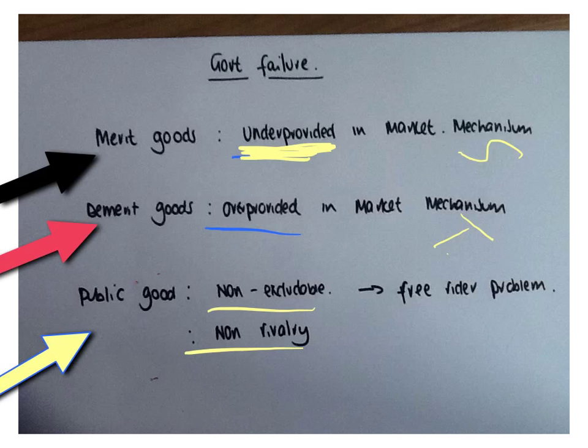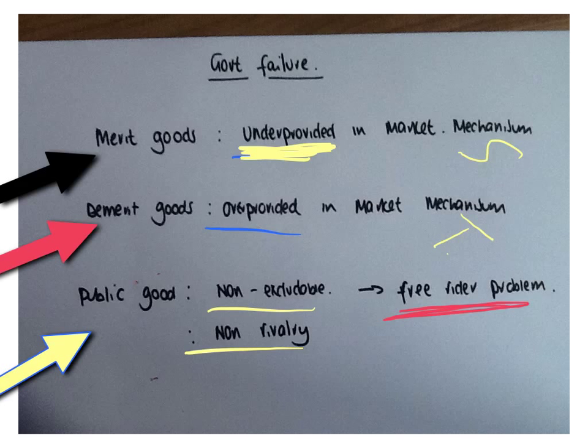Non-excludable means the benefits derived from the provision of a pure public good cannot be confined to those who have actually paid for it. In this sense, those who do not pay can enjoy the benefits of consumption at no financial cost. This creates a problem of a free rider.